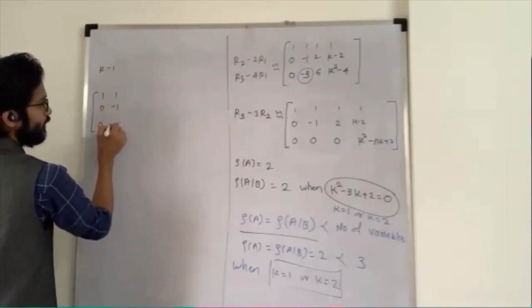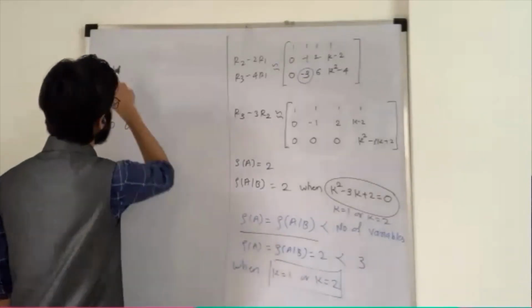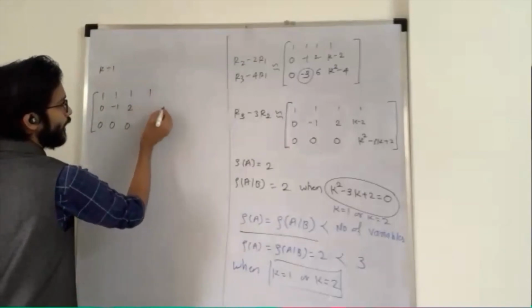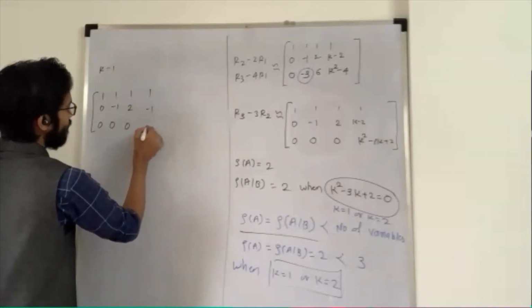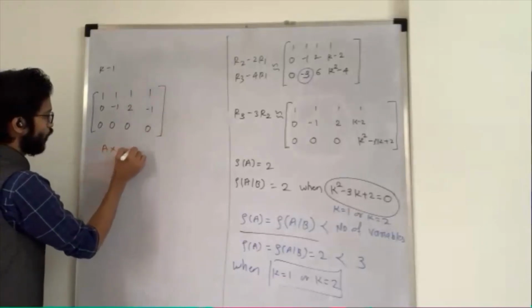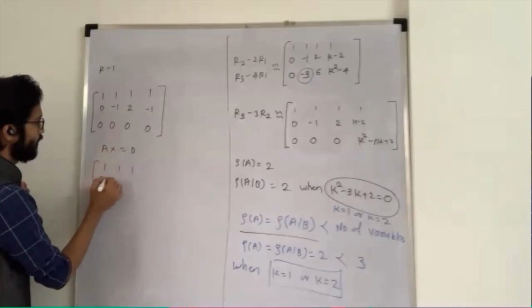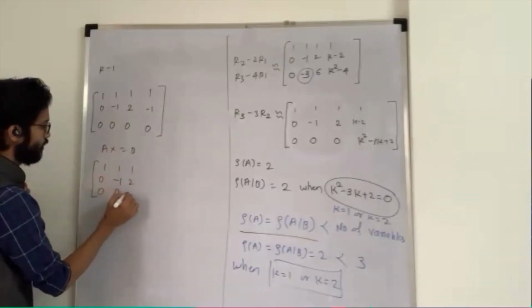If I substitute k is equal to 1, the rows become 1, 1, 1; 0, minus 1, 2; and 0, 0, 0. I write my AX is equal to B form. My A matrix is 1, 1, 1, 0, minus 1, 2, 0, 0, 0.